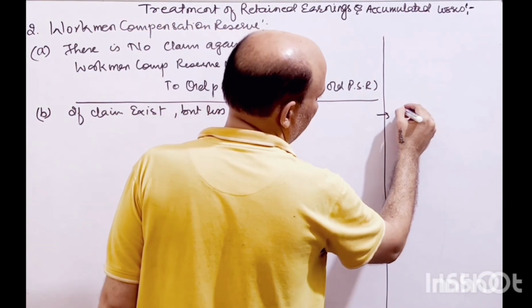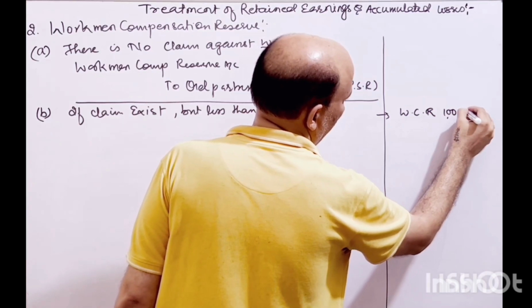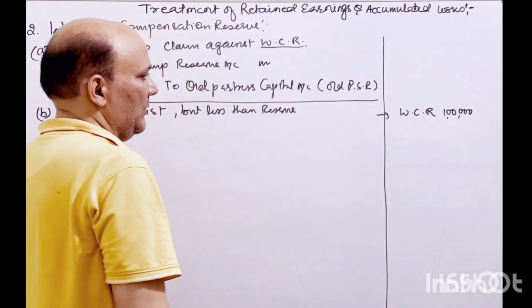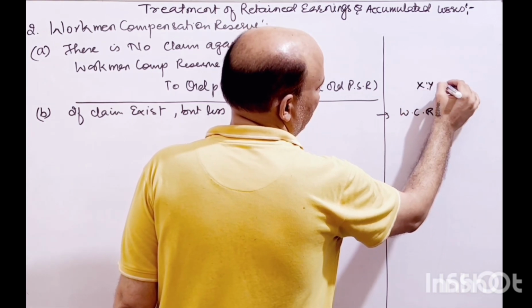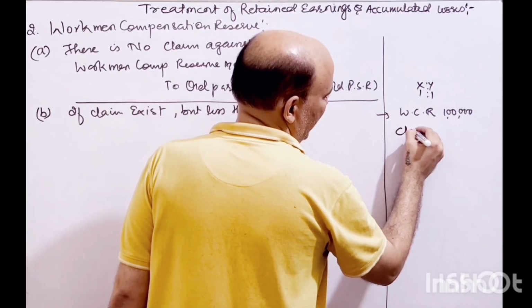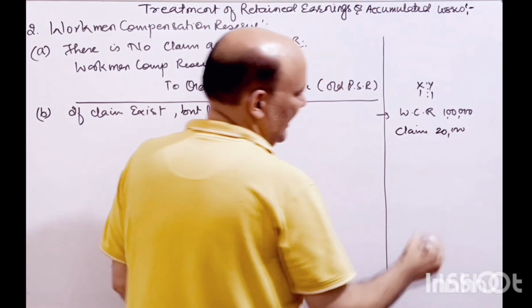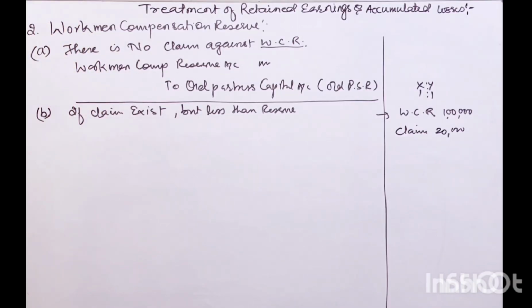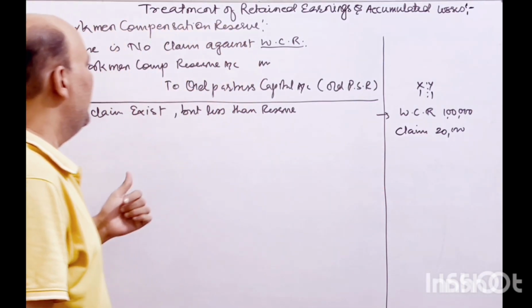In that condition, let's say workmen compensation reserve is 1 lakh rupees and you have two partners, X and Y, in a 1:1 ratio, and the claim against it is 20,000. So this is less than the workmen compensation reserve. So this is a claim. You have to create the liability. So how do we create that?